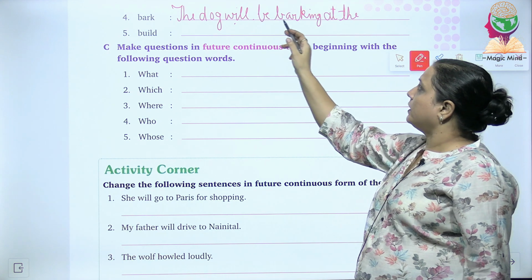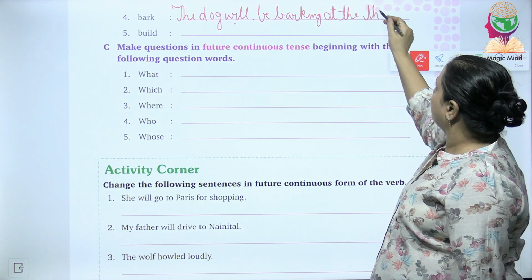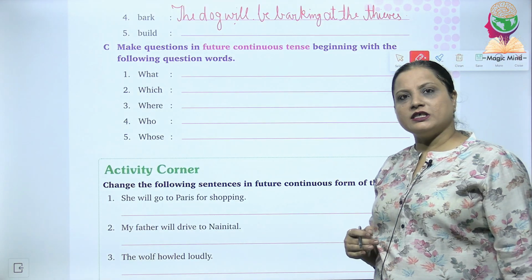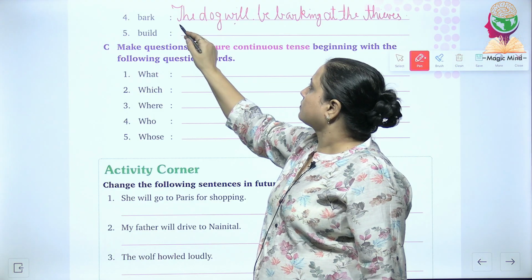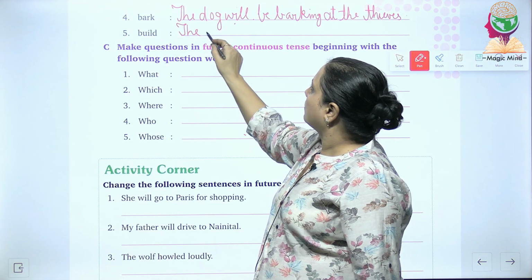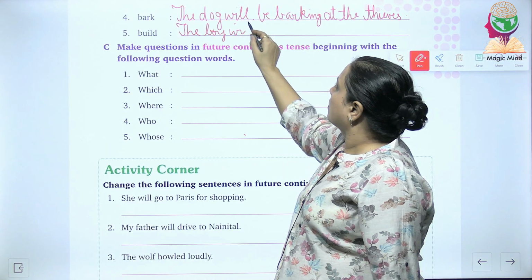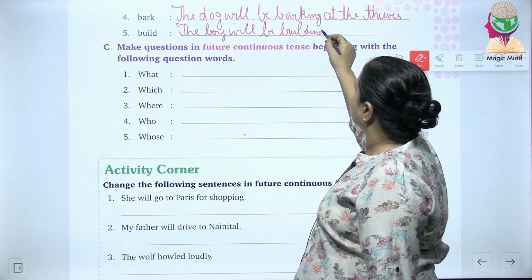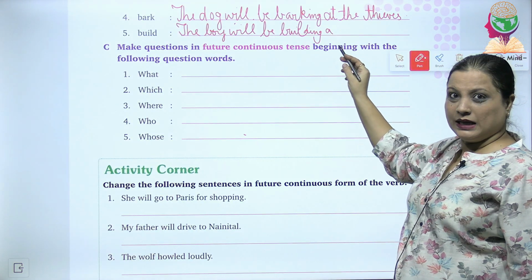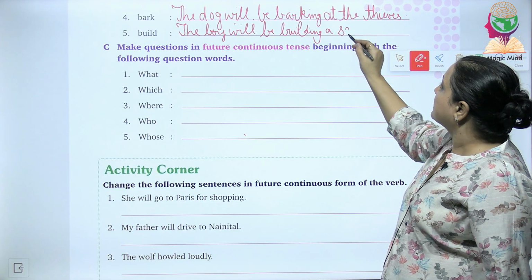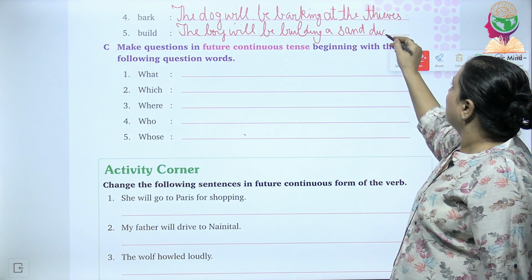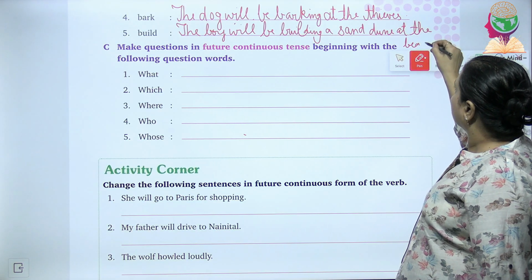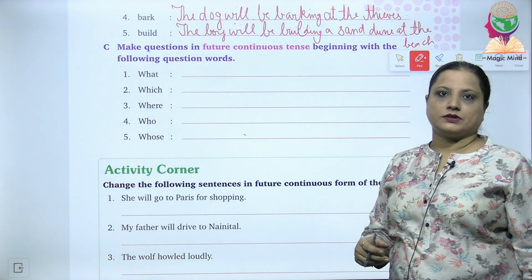The dog will be barking at the thieves, full stop. And the fifth word is build. The boy will be building a what? A building? No, he will be building a sand dune at the beach. And a full stop at the last.